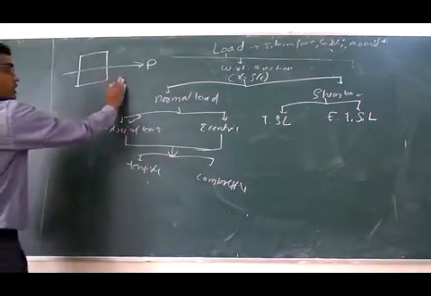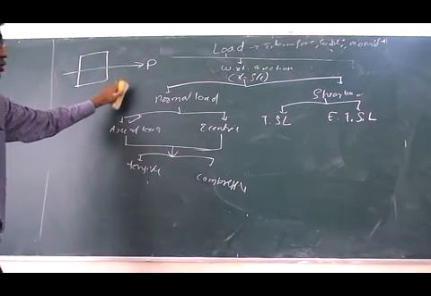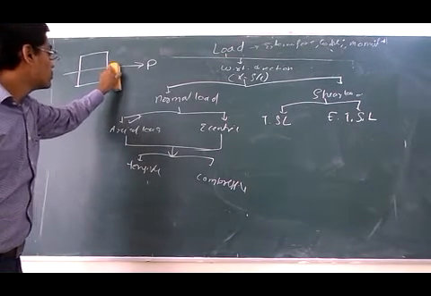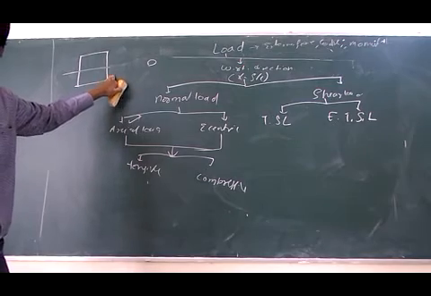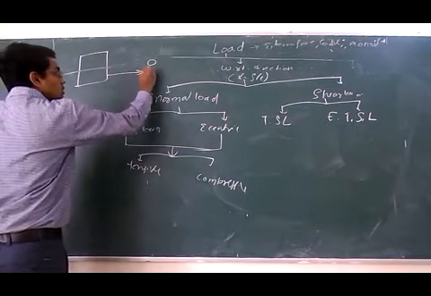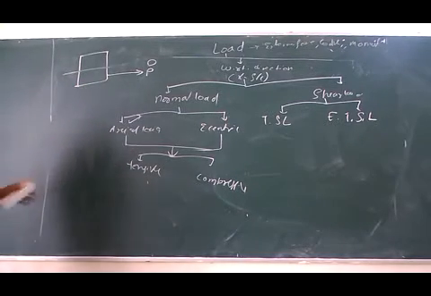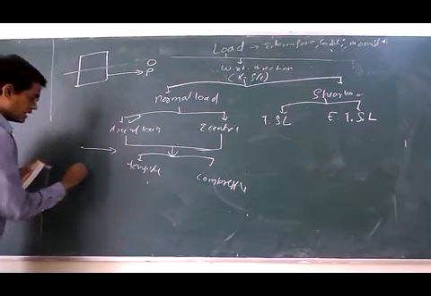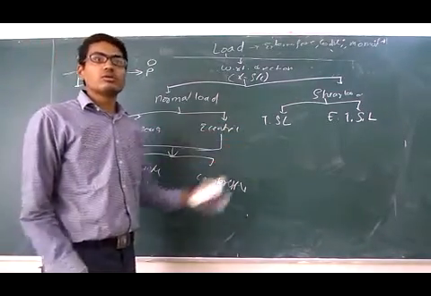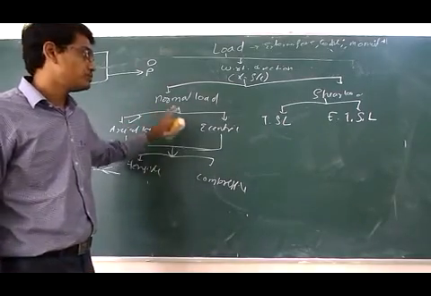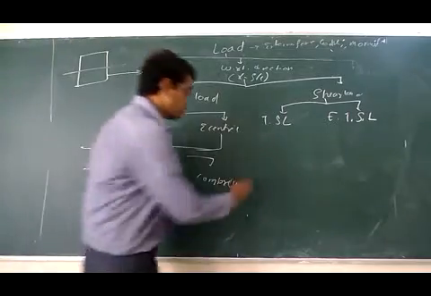Another one is eccentric load. Eccentric normal load is perpendicular to the cross section, while parallel to the longitudinal axis. Another case, tensile and compressive: if the load goes away from the point, that we call tensile; if towards the point, that means a compressive load. Transverse shear load is always acting parallel to the surface, tangential to any surface.